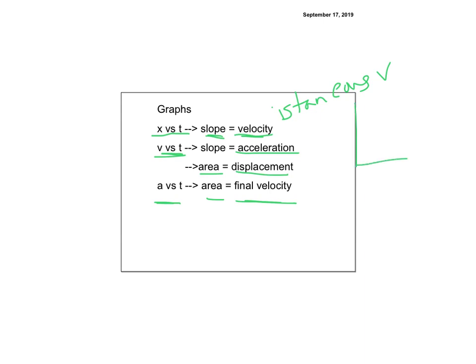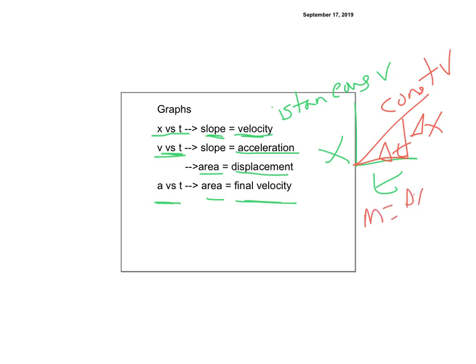So if I show you an xt graph, and the xt graph is going like that, you know that is constant velocity because the slope's not changing. You could find your slope, which you could do delta x over delta t, right? So my slope is delta x over delta t, which is equal to v, which in this case is v average, but it's also v naught, which is also vf because it's at constant velocity because it didn't change.